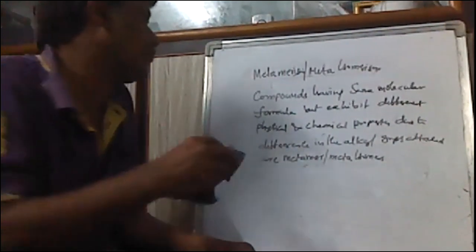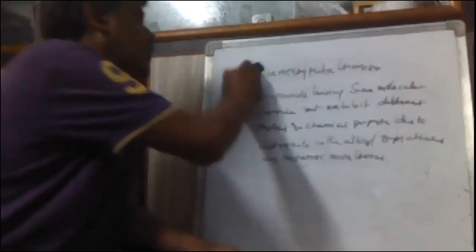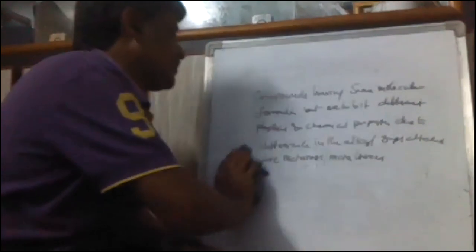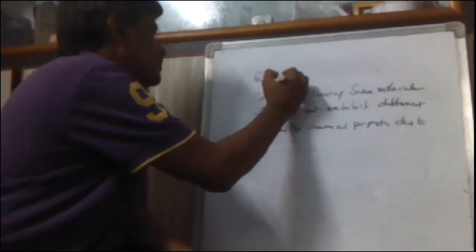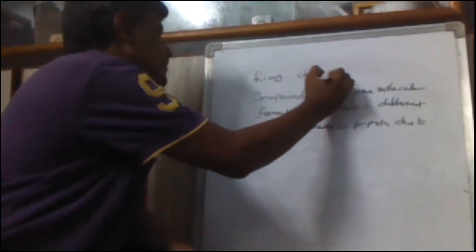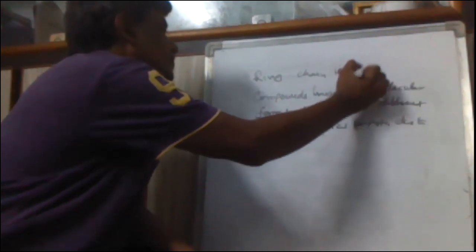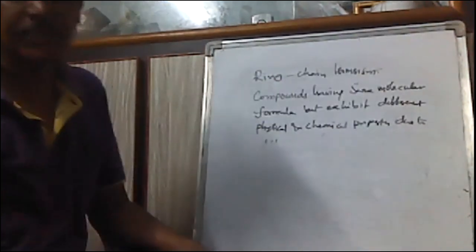The next one is ring chain isomerism. Here, the name itself is telling: ring and chain.